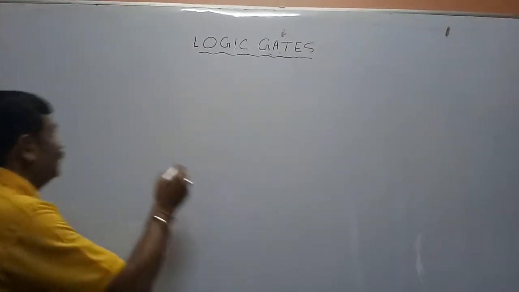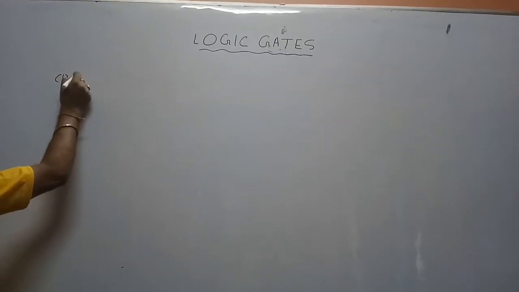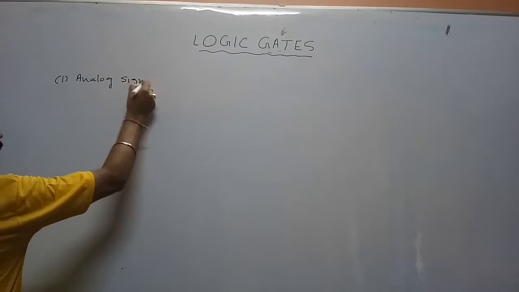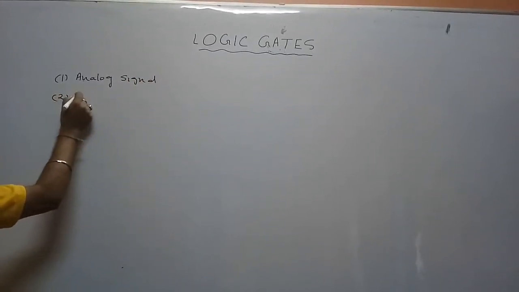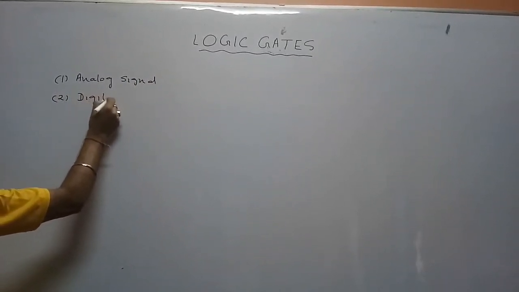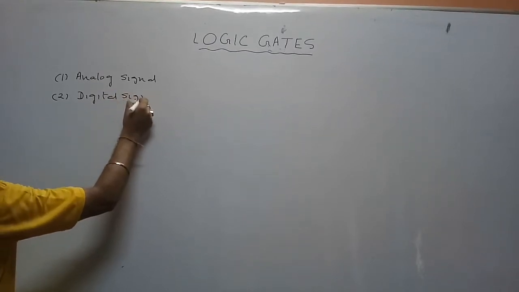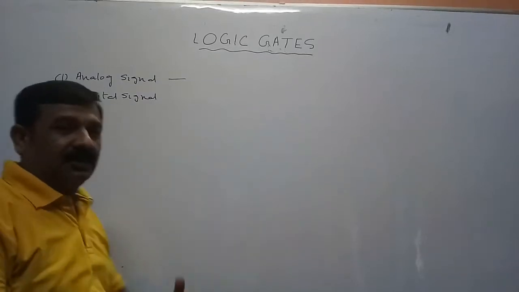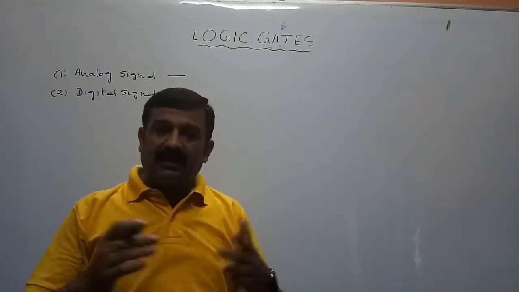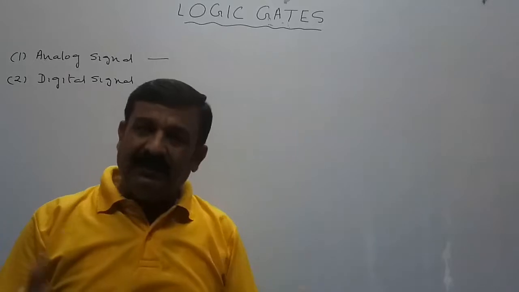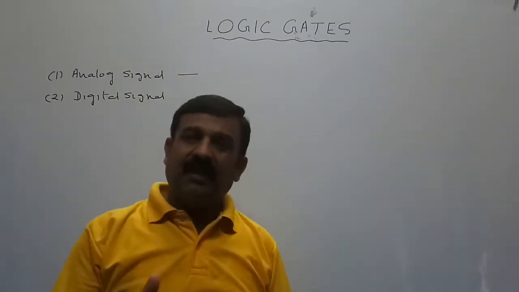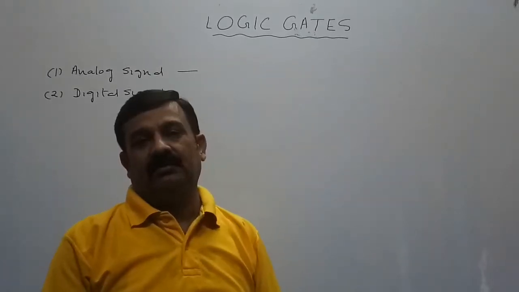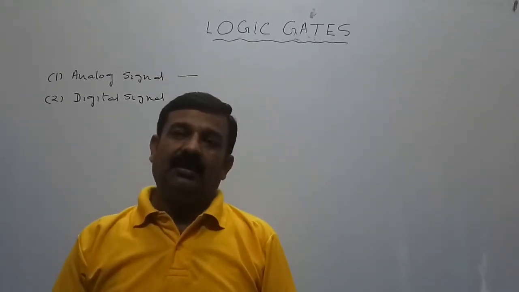There exist two types of signals. Number one, analog signal, and number two, digital signal. What is an analog signal? Such a type of signal which consists of intermediate values, or whose magnitude keeps on changing continuously, is known as an analog signal.